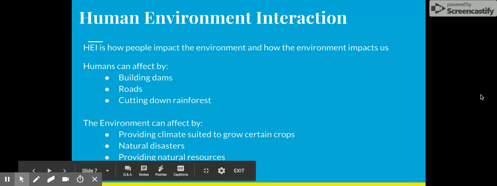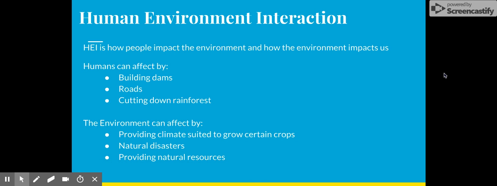Our next theme that we're going to talk about is human-environment interaction. Human-environment interaction is frequently just abbreviated into HEI. HEI talks about how people impact the environment, but also how the environment impacts us. These can be in positive ways and it can be in negative ways. For one, if we're looking at how humans can affect the environment, we can affect the environment by building dams, building houses, building malls, building roads. It can also be done by cutting down rainforests.